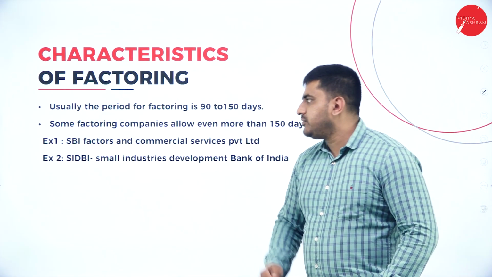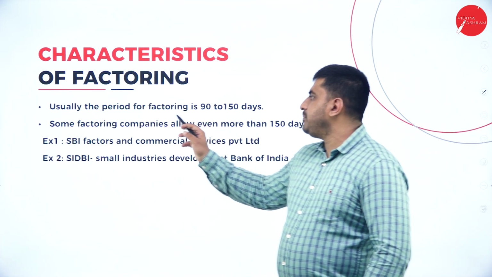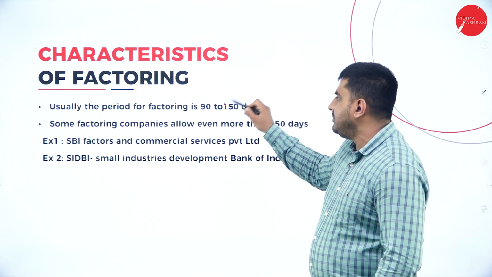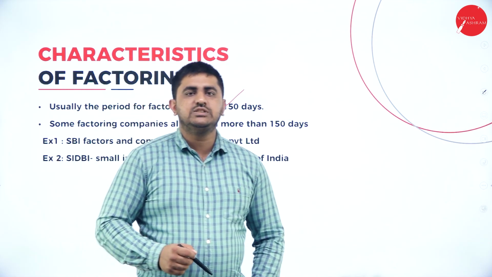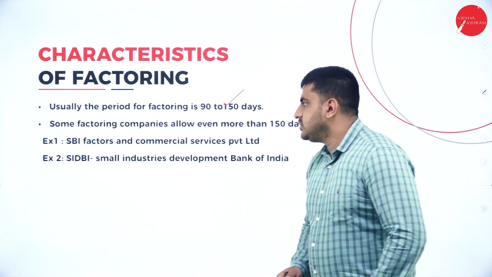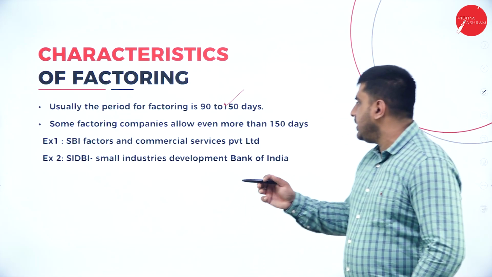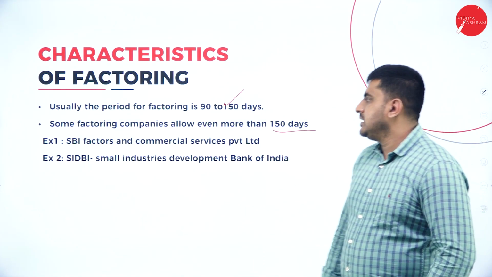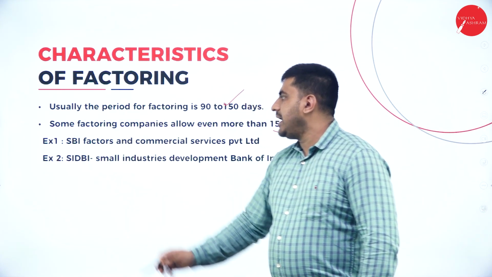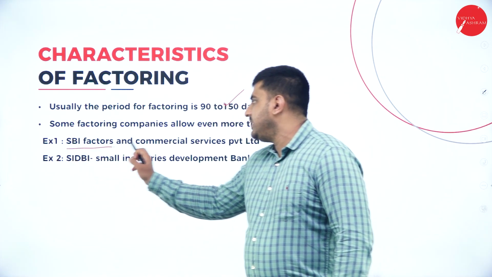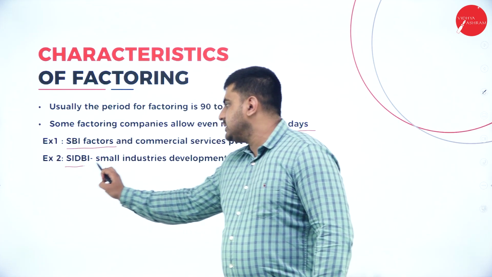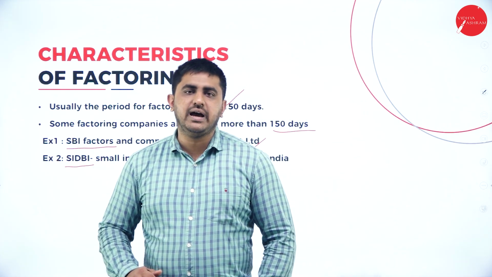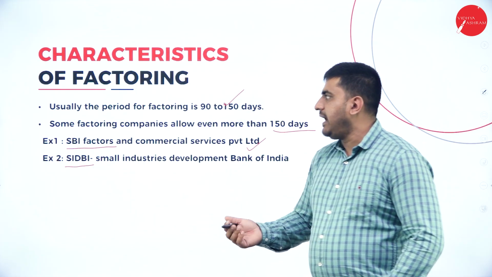So these are the parties involved in factoring. Characteristics of factoring: usually the period for factoring is 90 to 150 days. No one will give more than 150 days for the buyer to repay the money, though some factoring companies might allow even more than 150 days. Examples of factoring are SBI Factors and Commercial Private Limited, or SIDBI, the Small Industries Development Bank of India. They are also involved in factoring.